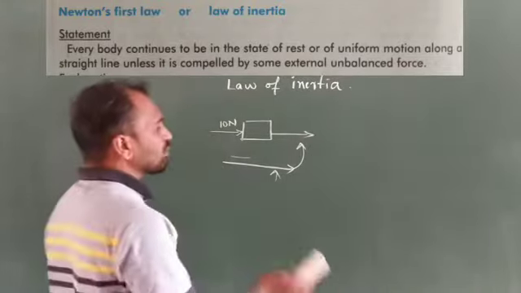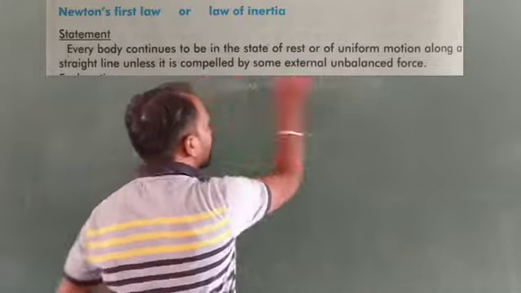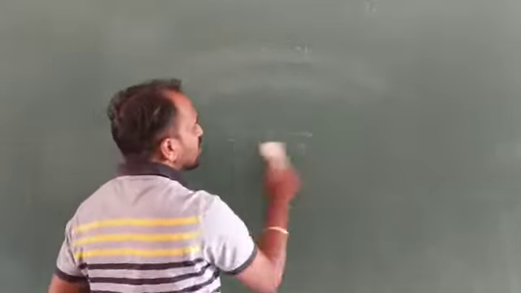The next concept we consider is momentum.